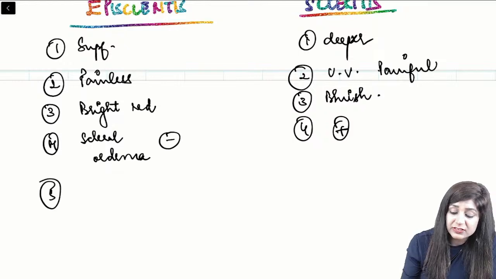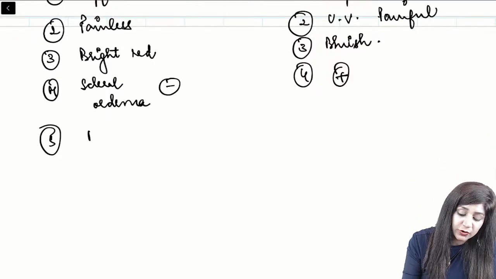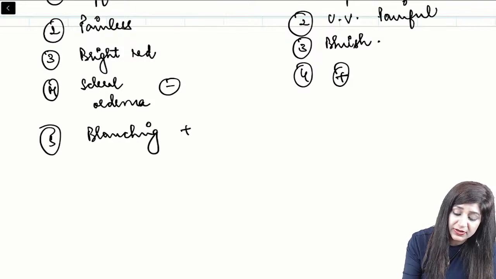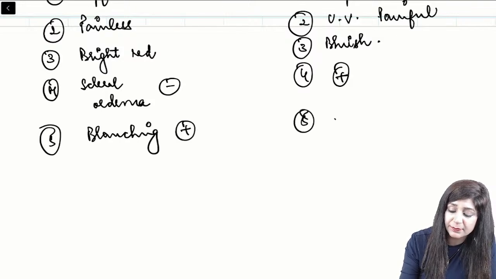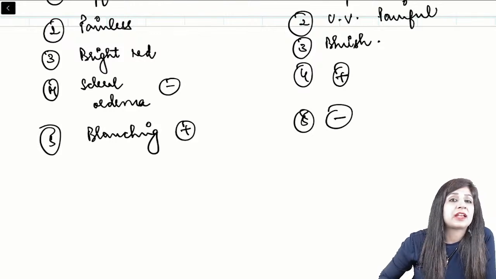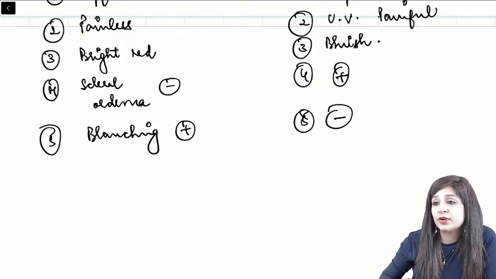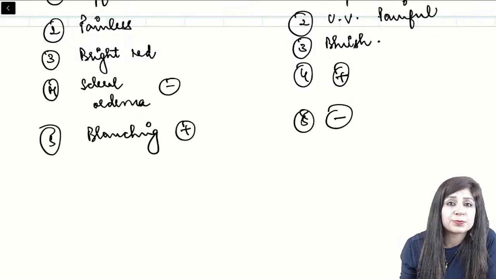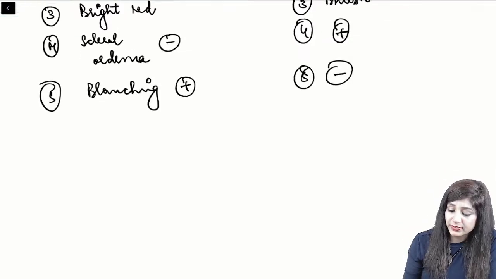And last but not the least, we are talking about blanching. Blanching is present in superficial but absent in deep. We are using phenylephrine for this. So if you are going with these options, definitely you will be able to solve them.